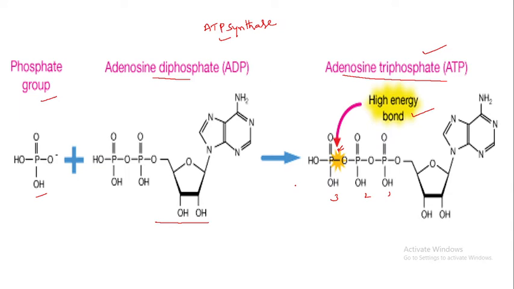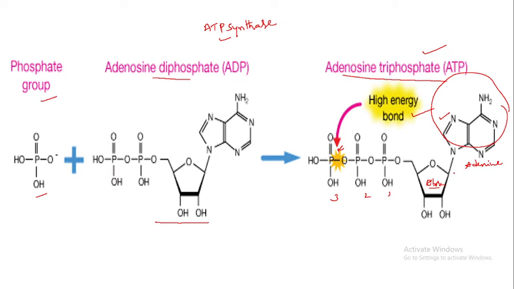When we come to the structure of the molecule, it consists of a purine base called adenine. This adenine is attached to the first carbon atom of a pentose sugar, ribose. This is a ribose sugar.